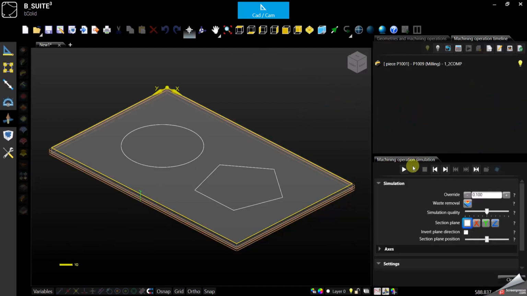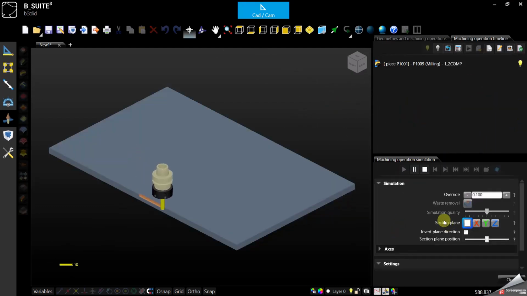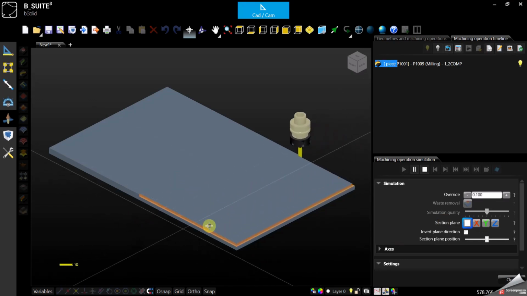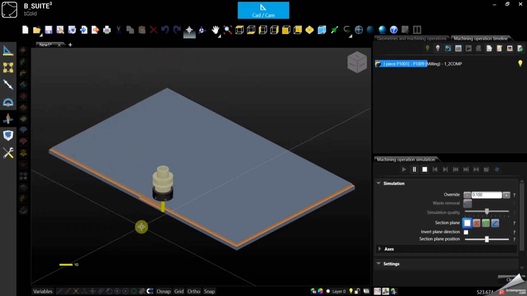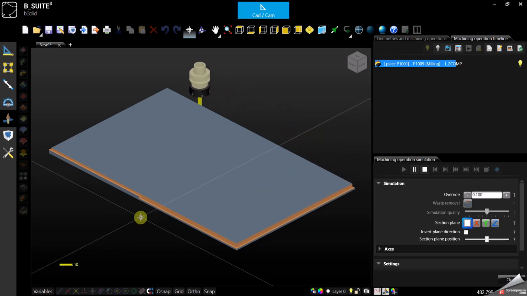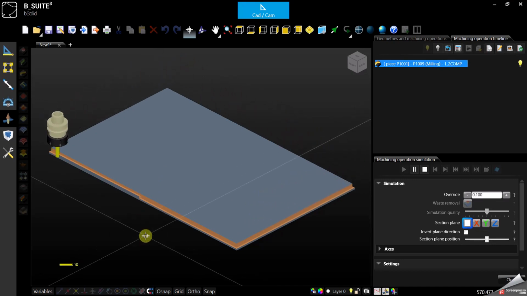So simulation, play, it will start. And when it will get to the end point, it will go up to go back down and start with the second step. And that will be repeated also for the third and last.